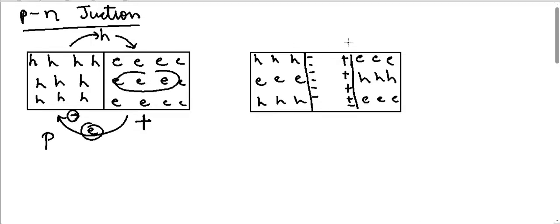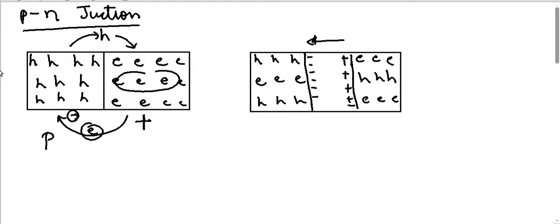So what is happening here is a field has been set up. Any electron which has to travel from here to here has to overcome this field. Because there is a field, there is a potential difference, so the electron has to overcome a potential barrier.